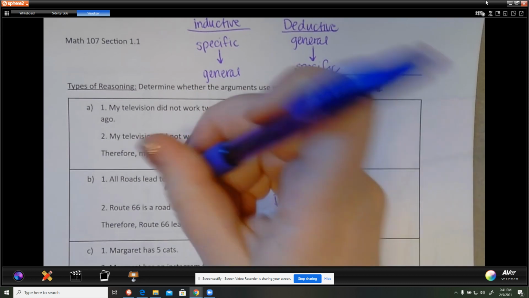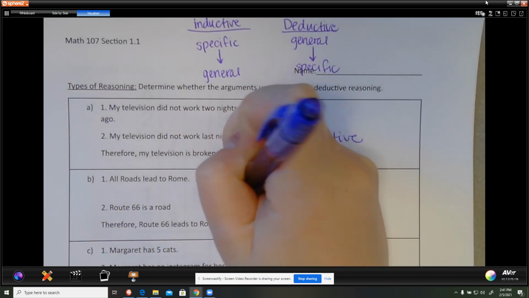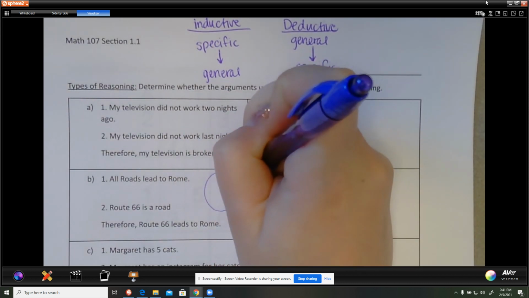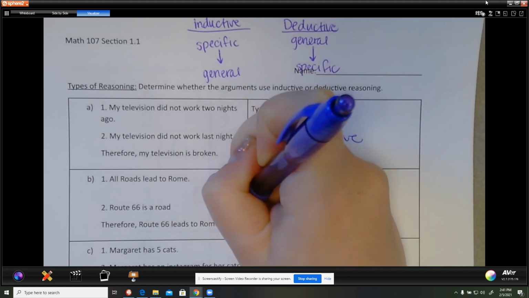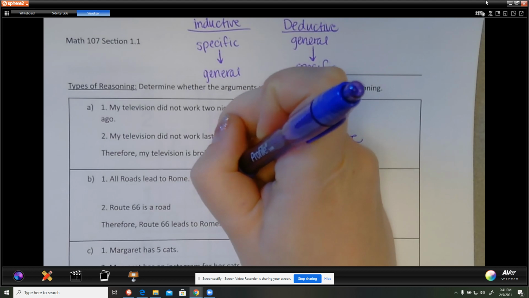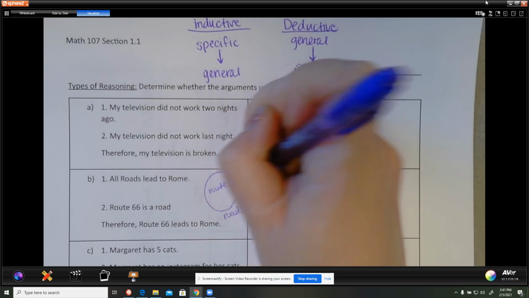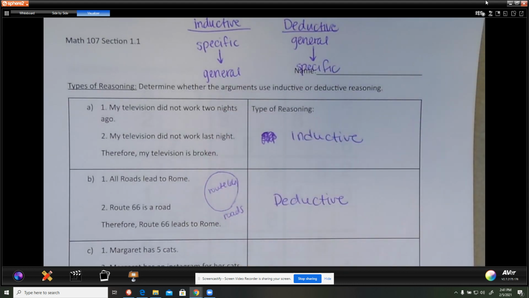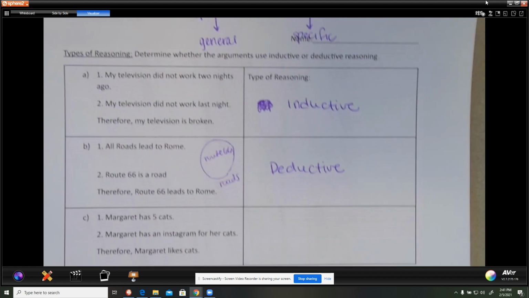Here are the roads, they lead to Rome, and then we've got Route 66 in here. So Route 66 leads to Rome by this logic. I know that's not true, but the logic is deductive. We start with a big general statement, and then we get more specific to a specific conclusion.